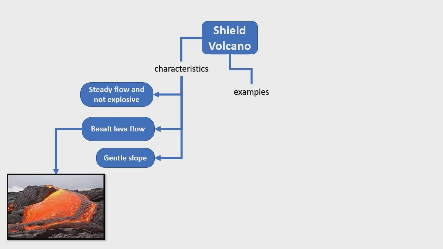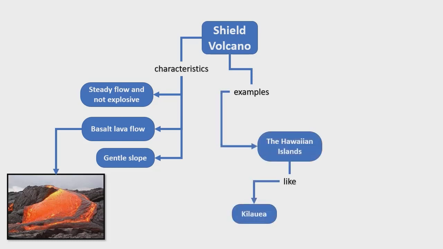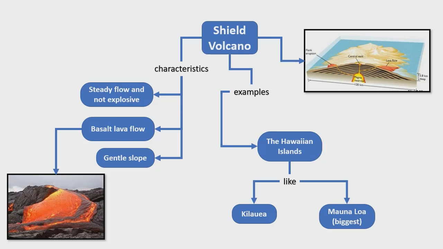An example of a shield volcano are the Hawaiian Islands. We have Kilauea, and the biggest is Mauna Loa. So this is how a shield volcano looks like.